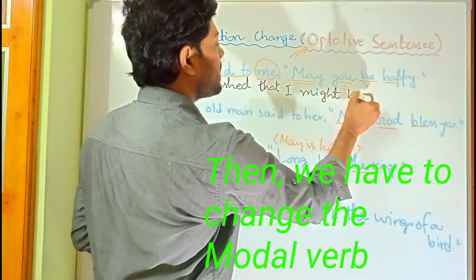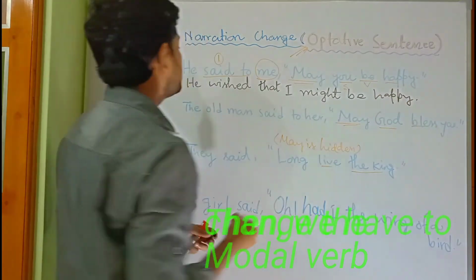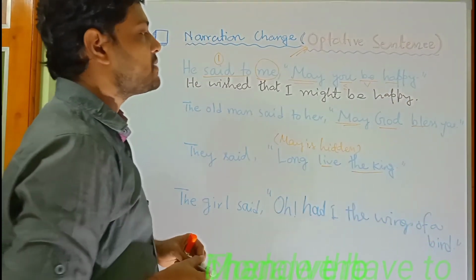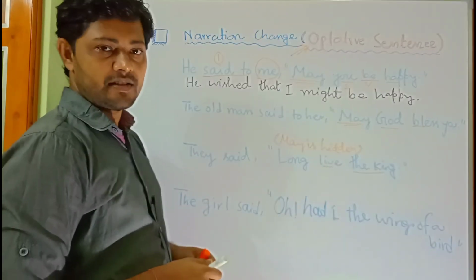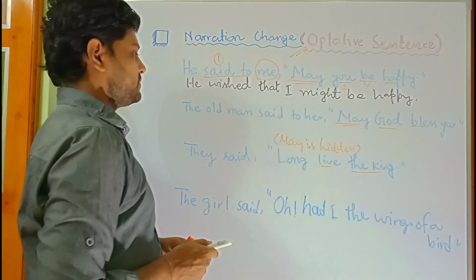Then comes the main verb be, and then there is the predicate happy. So the answer is he wished that I might be happy. Got it? Now look at the second example.